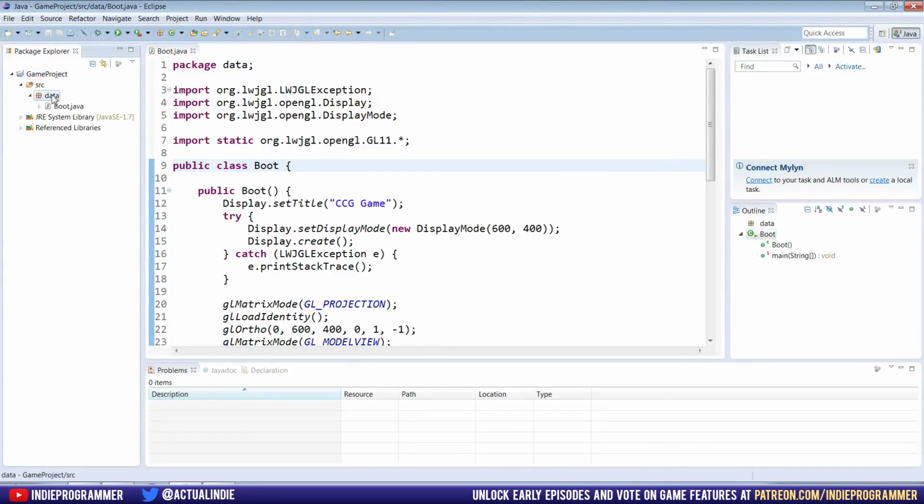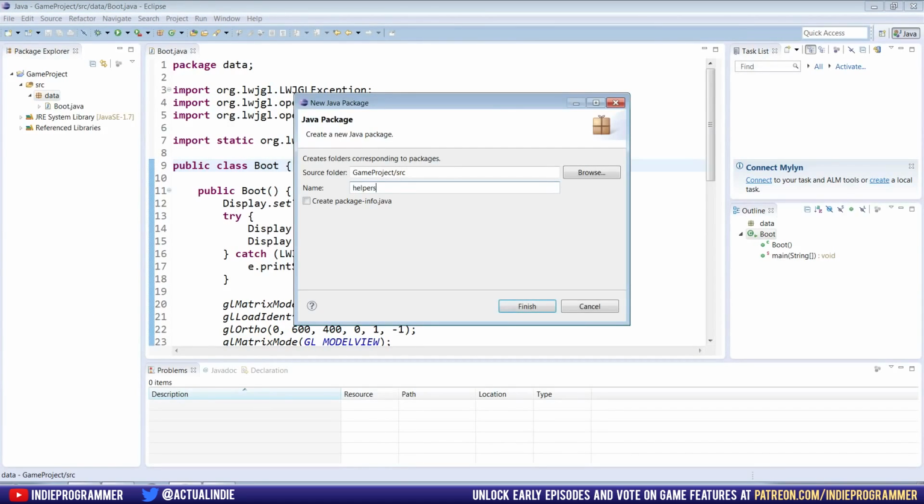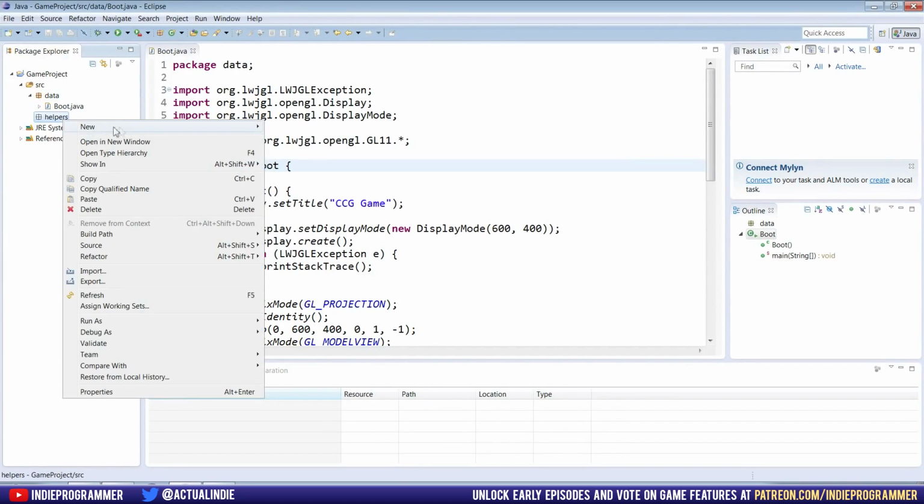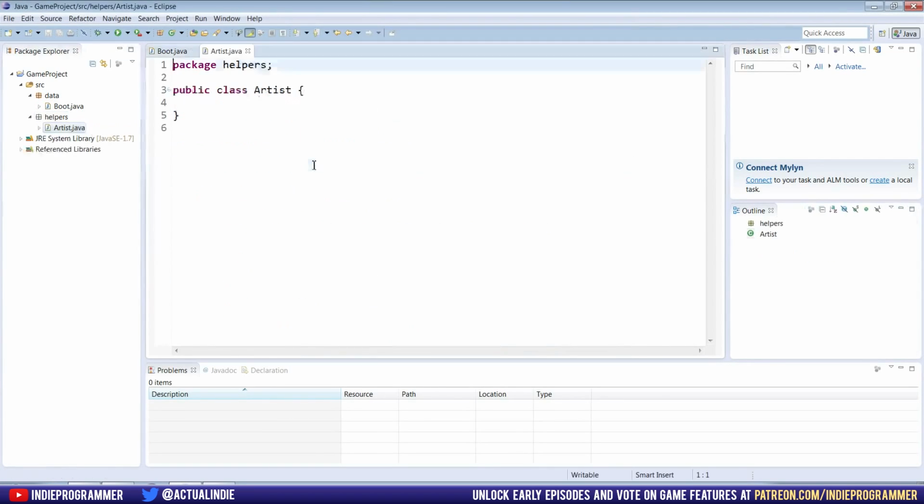So we're going to make a helper class, as I like to call them. So go to your data package, right click it, and go to new package, and name it helpers. And inside here, create a new class. And this one we're going to create an artist, is what I call it.